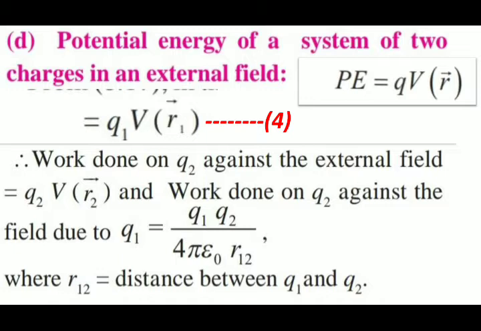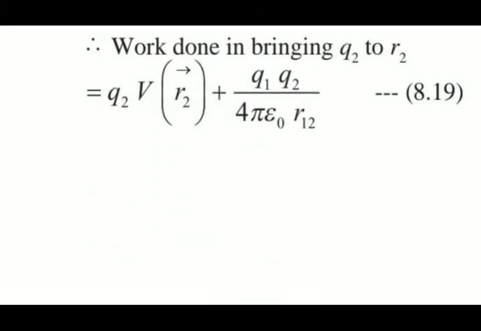This is how it becomes 1 upon 4 pi epsilon naught Q1 Q2 upon R12. Yes, so this is what we had rearranged in the term, where R12 is the distance between Q1 and Q2. So by the principle of superposition for fields, we add up the work done on Q2 against the two fields. Therefore, the work done in bringing Q2 to R2 will be nothing but Q2 V(R2) plus Q1 Q2 upon 4 pi epsilon naught R12. So this is the work done in bringing Q2 to R2.